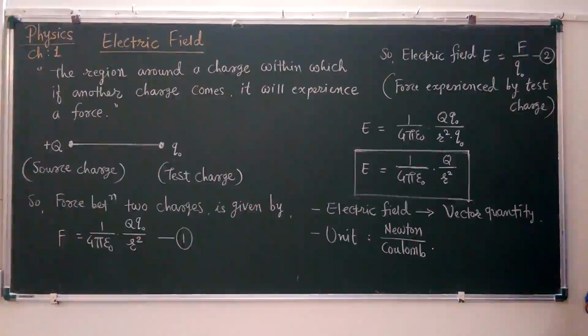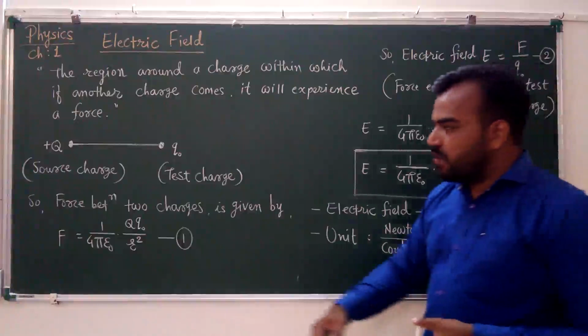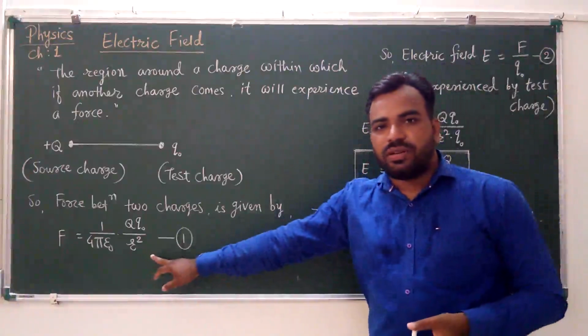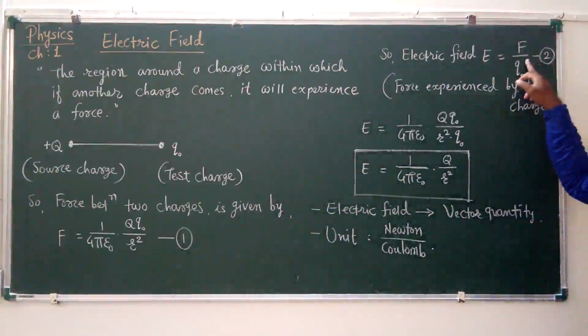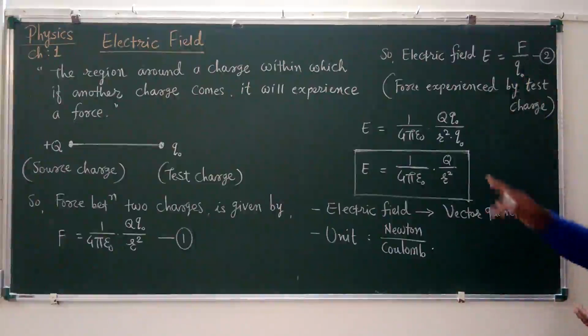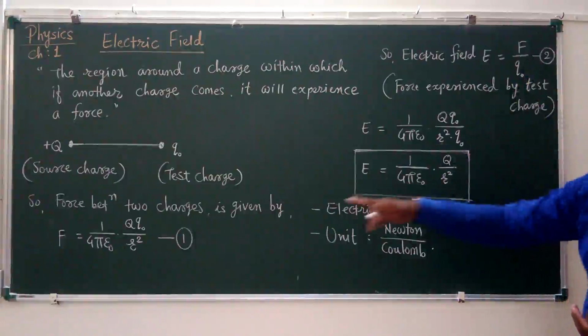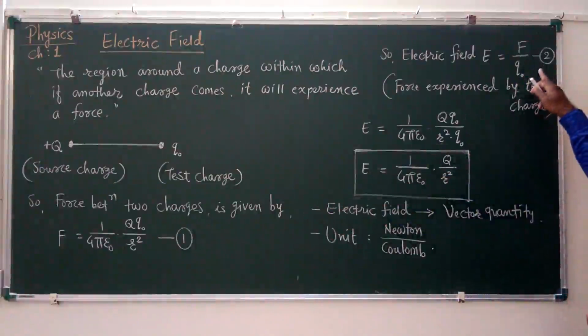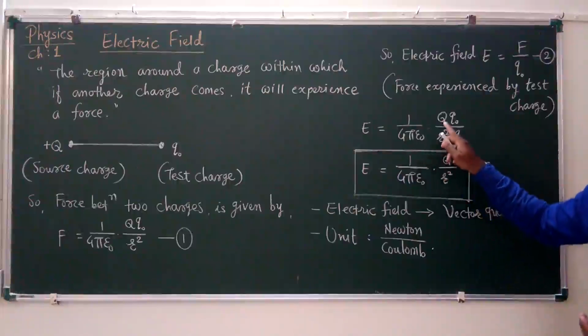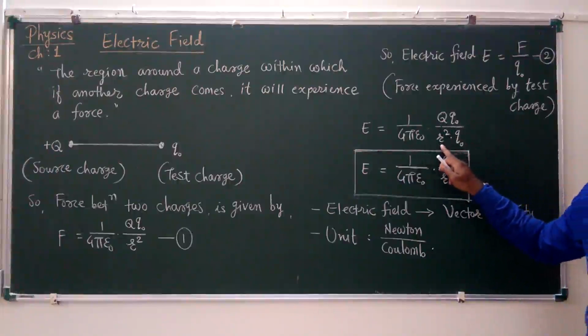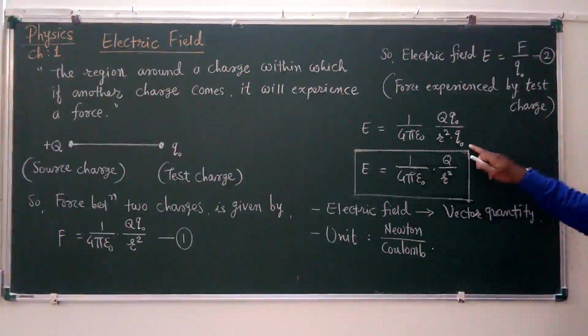Now we have to put the value of force from equation 1 in equation 2. So when we put the value of force, we get E is equal to 1 upon 4 pi epsilon naught, capital Q small q0 upon r square, into 1 upon q0, right?